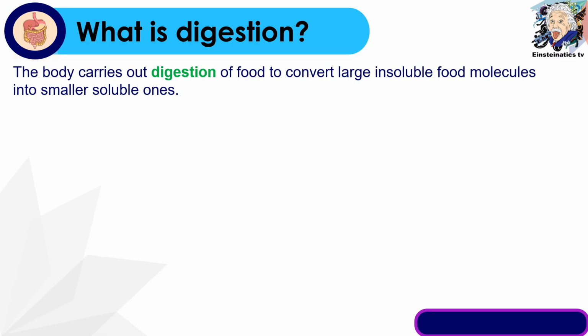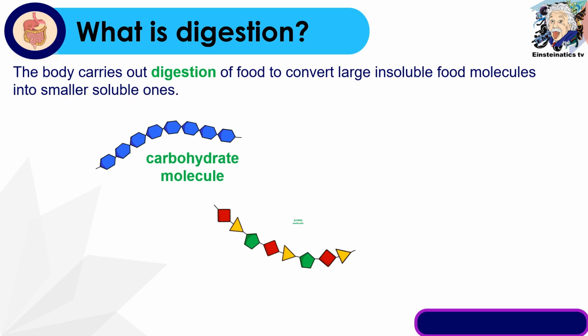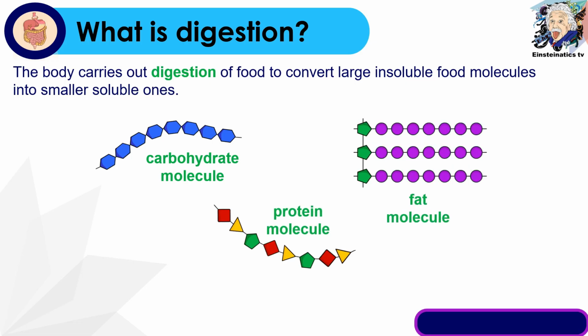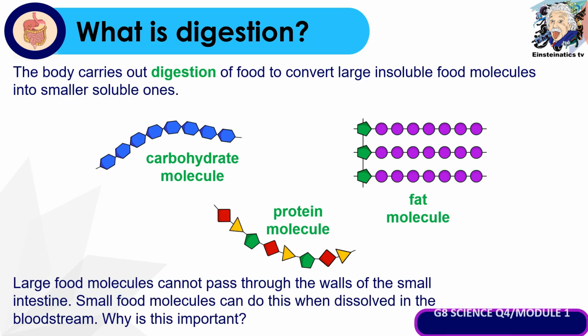So when we talk about digestion, the body carries out digestion of food to convert large insoluble food molecules into smaller soluble ones. So itong mga carbohydrate molecule, protein molecule, fat molecule will now be processed so that it can pass through the walls of the small intestine. And these small food molecules can do this when dissolved in the bloodstream.